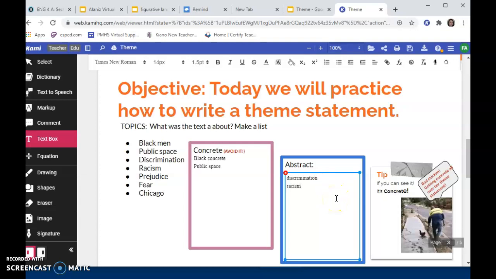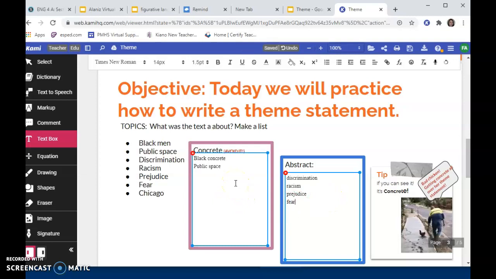It's abstract. We can see it being performed towards others, but it's not a tangible thing that we can necessarily touch or see in and of itself. Prejudice. Also, fear, right?